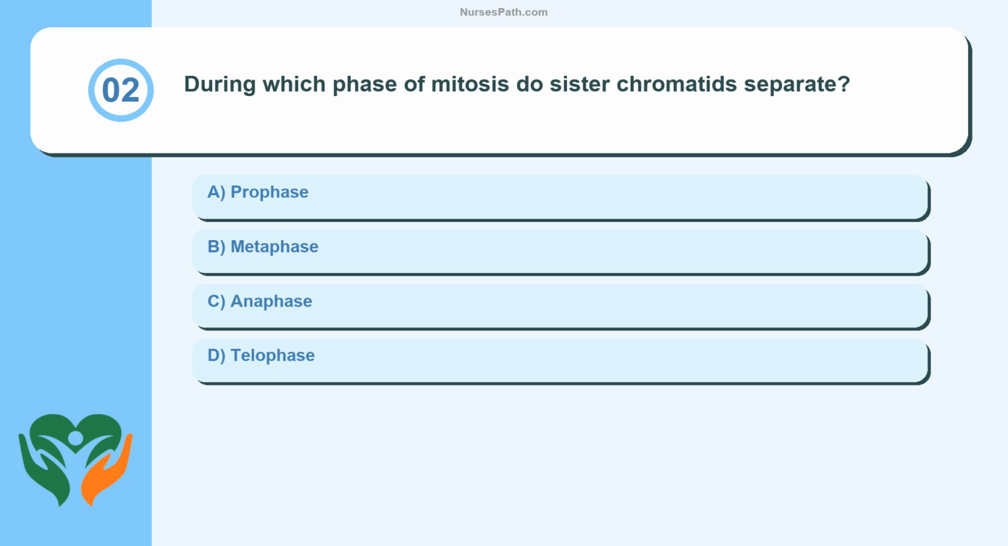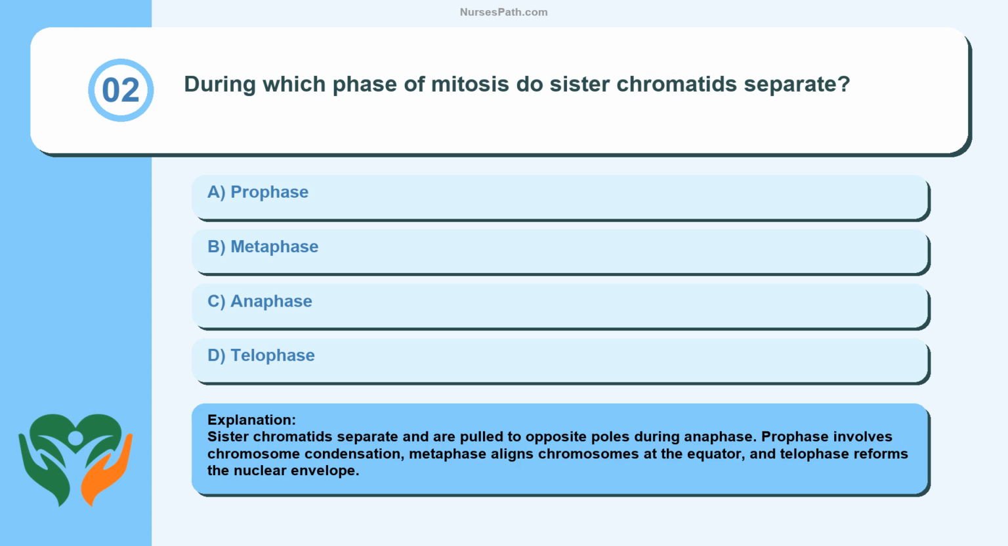Question 2. During which phase of mitosis do sister chromatids separate? Prophase, metaphase, anaphase, telophase. Sister chromatids separate and are pulled to opposite poles during anaphase. Prophase involves chromosome condensation, metaphase aligns chromosomes at the equator, and telophase reforms the nuclear envelope.